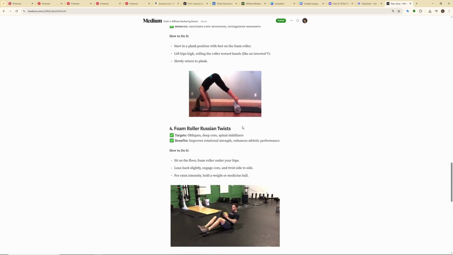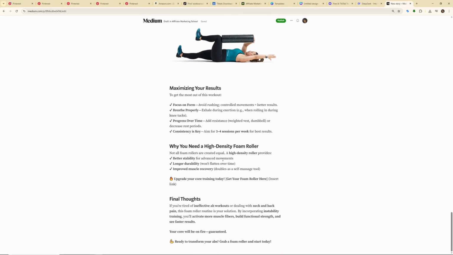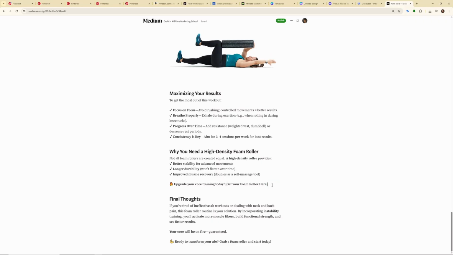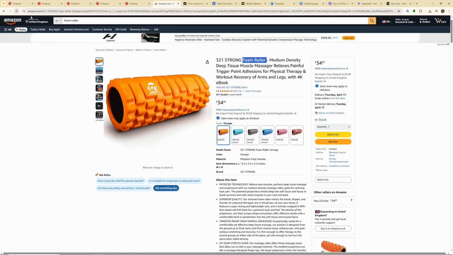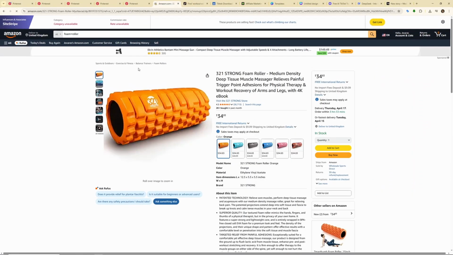Now once you're done with your images, we can scroll to the bottom of this article and we can see this section right here. Upgrade your core training today. Get your foam roller here. Now we can insert a link in this call to action. To do that, you can add an exclamation mark. And now we can go back to Amazon.com. If you already have your Amazon Associates account, this will be pretty easy. There will be a site stripe line at the top of this page, so you can just click get link and copy your affiliate link right here.